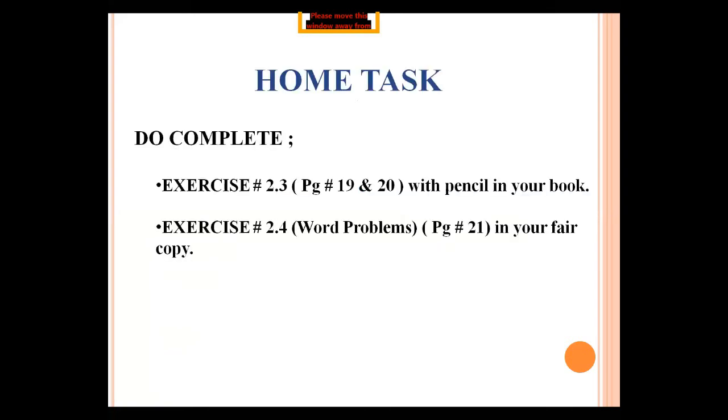Okay. Now I'm going to share the home task. Listen to it carefully. Do complete exercise 2.3, page 19 and 20. Okay. Addition of 4 and 5 digit numbers with changing. 2.3, page 19 and 20, with pencil in your book. And exercise 2.4, that are word problems. 2 of them are solved for you. If you want to take a screenshot of those slides, I will share them again after 2 minutes.